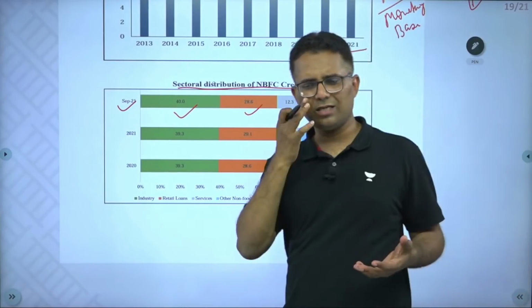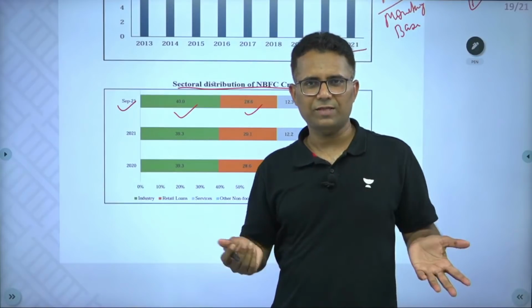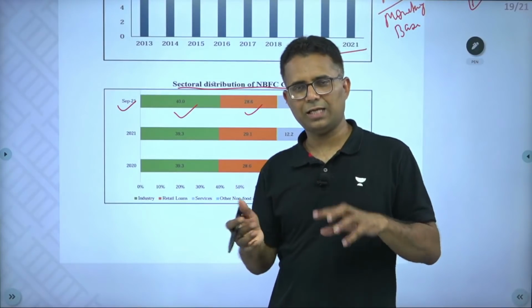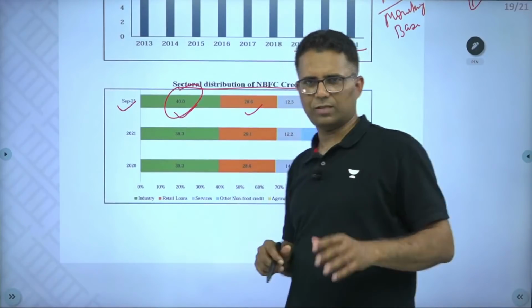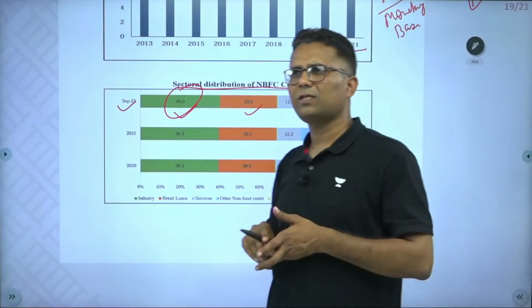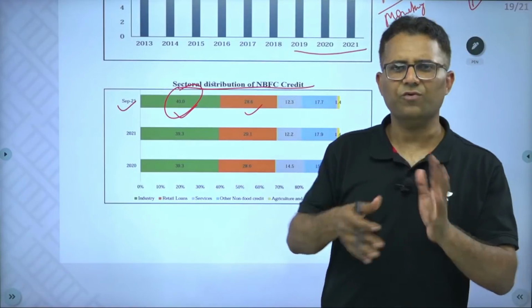So just as information, you should know that NBFC's credit share has increased and maximum loan has gone to the industrial sector. This is just an information. A lot of other information also I will try to cover through the questions.